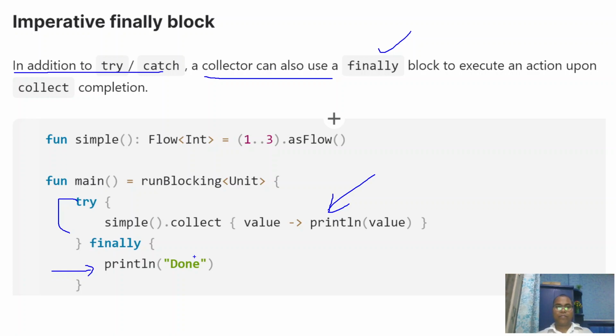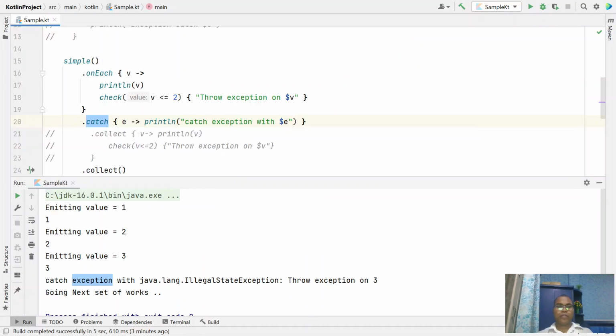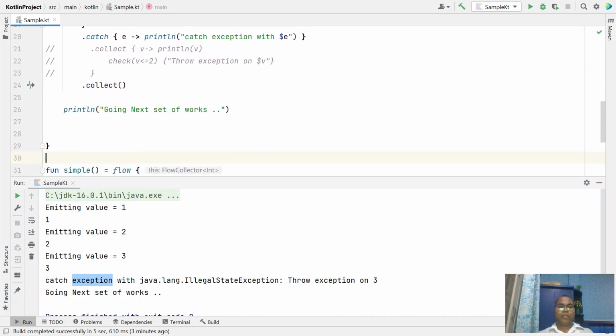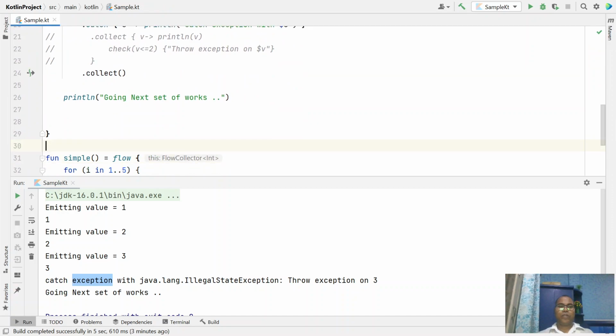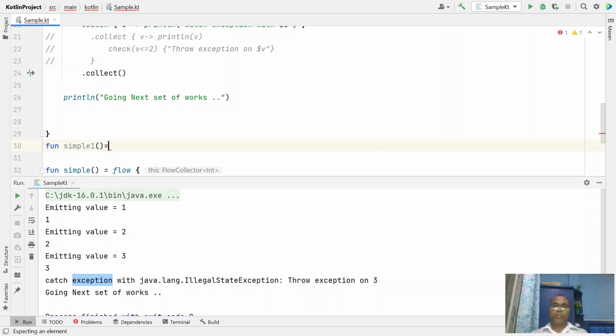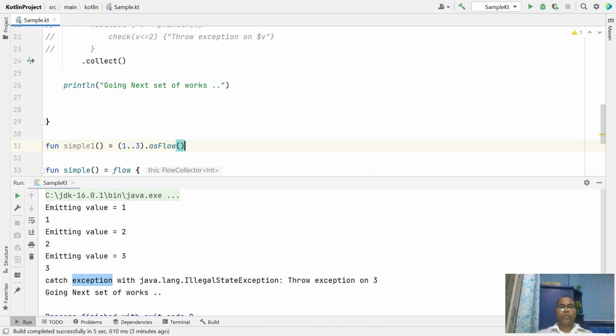Let's see an example. Here we are creating another function, simple, and here simply say return one dot as a flow builder. So this is our function.